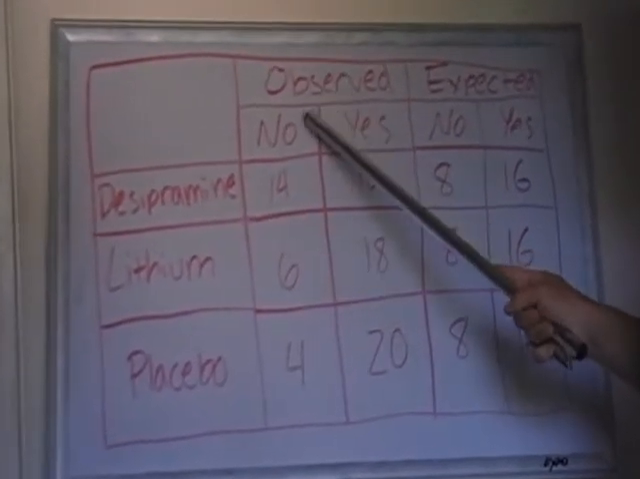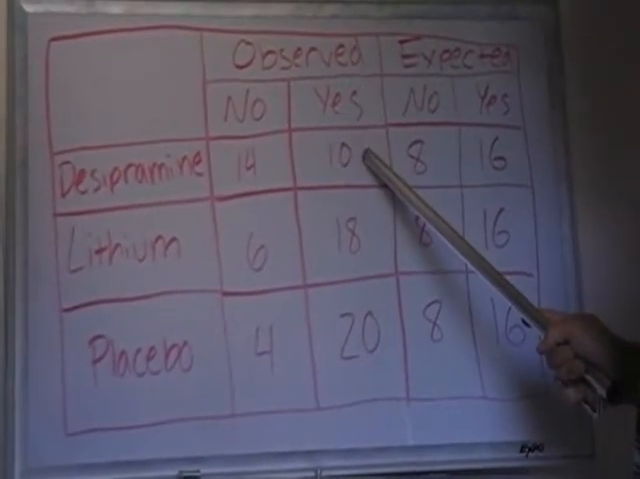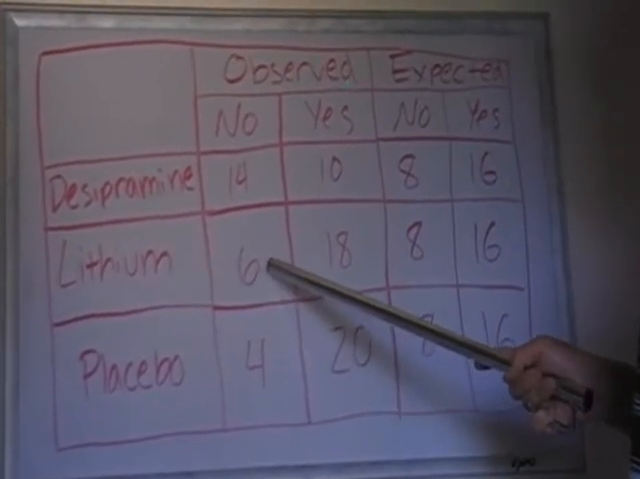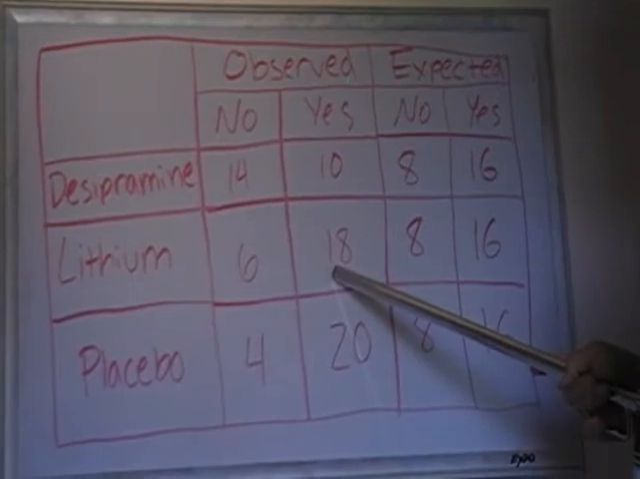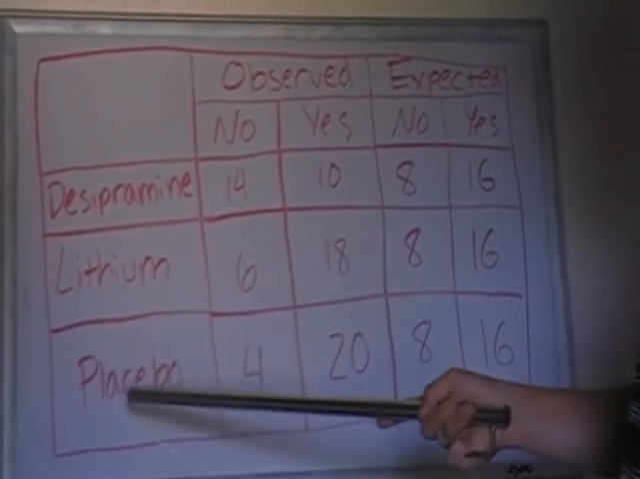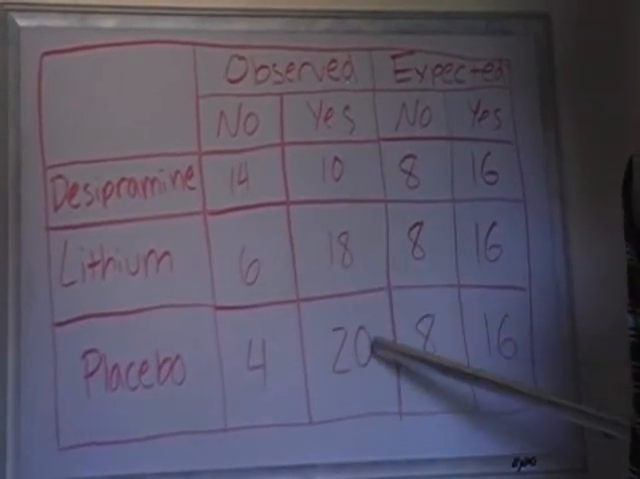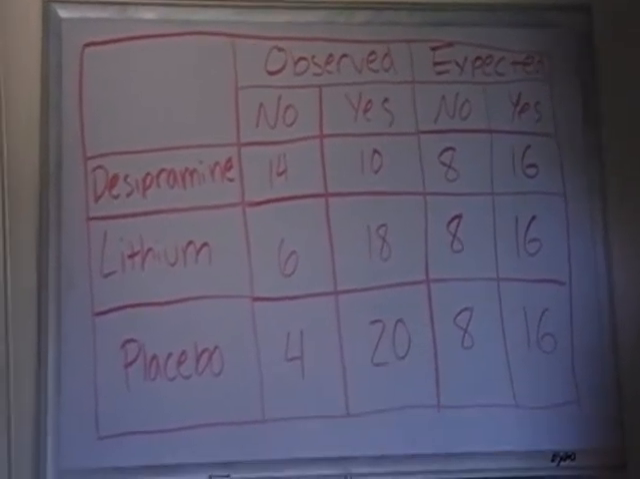Desipramine, there were no relapses 14 out of the 24 times, and there were relapses 10 out of the 24 times. Lithium, no relapses 6 times, there were relapses 18 times, and placebo was a little worse, with 4 times there were no relapses, and 20 times where there were, which isn't very good.